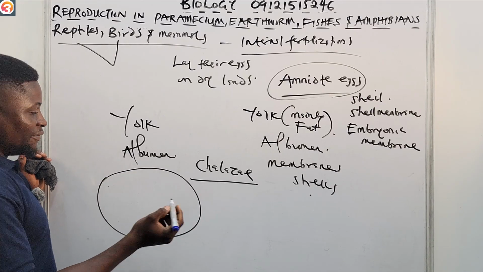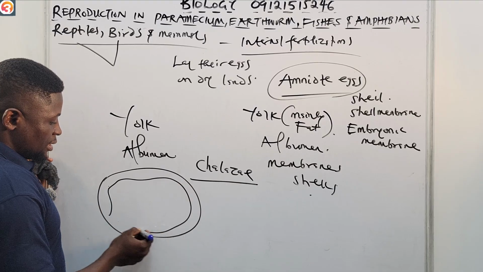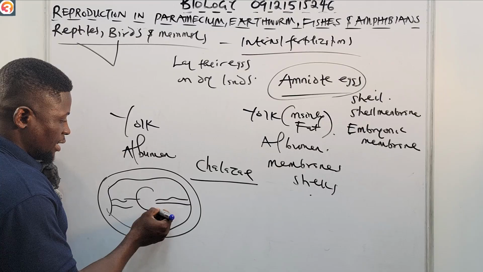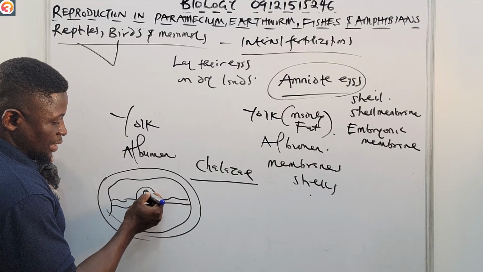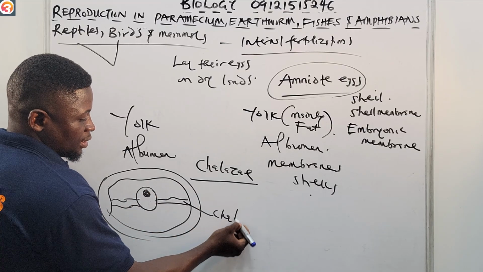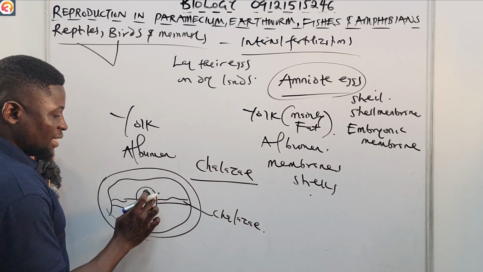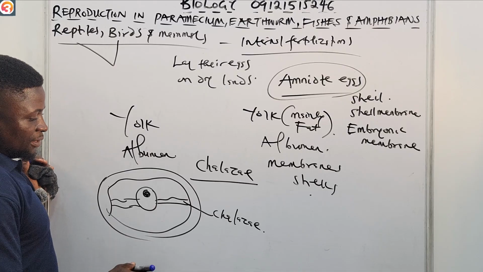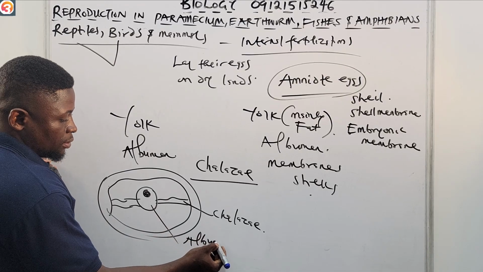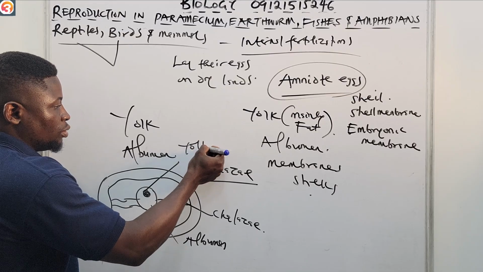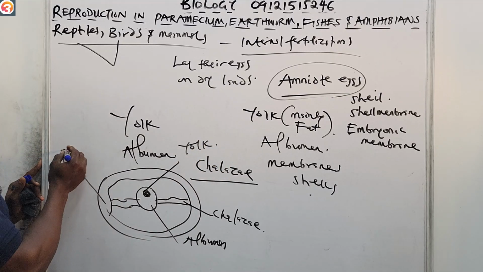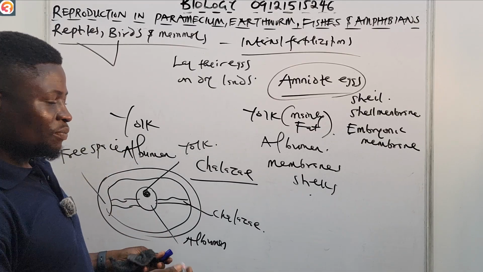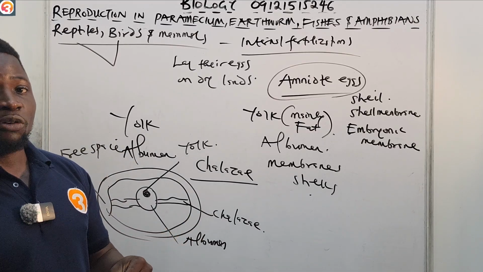If you look at the egg of a domestic fowl, it has something like this. This is the chalazae we're talking about. Then we now have this thing here. This one is the chalazae we are talking about. The yolk is suspended at the middle of the albumen by this chalazae, and this is the albumen itself. This one is the yolk. Here there's a free air space. This is just how the egg of a domestic fowl looks.